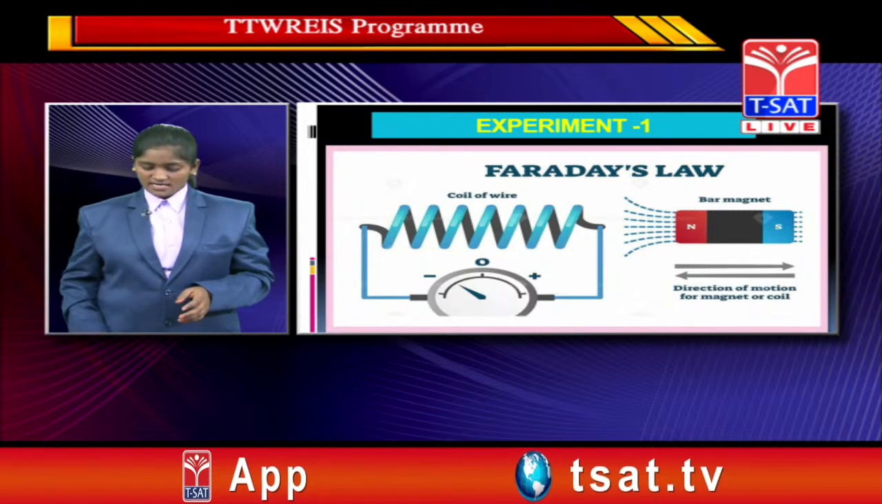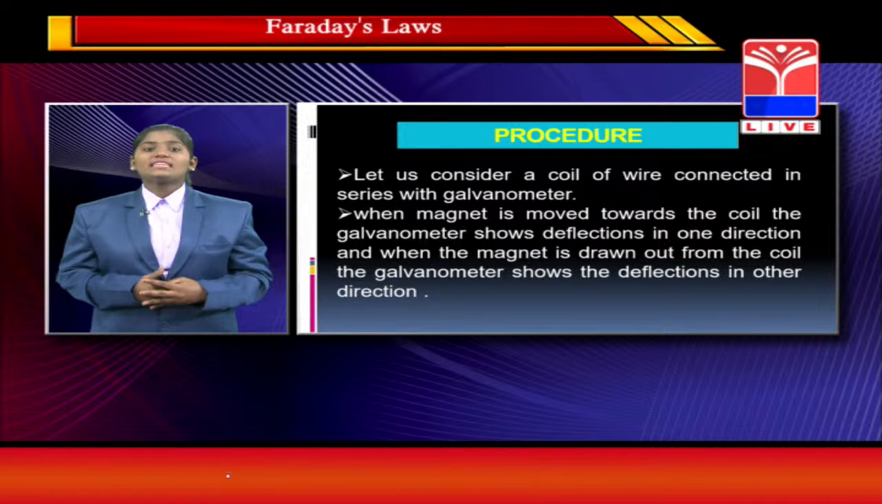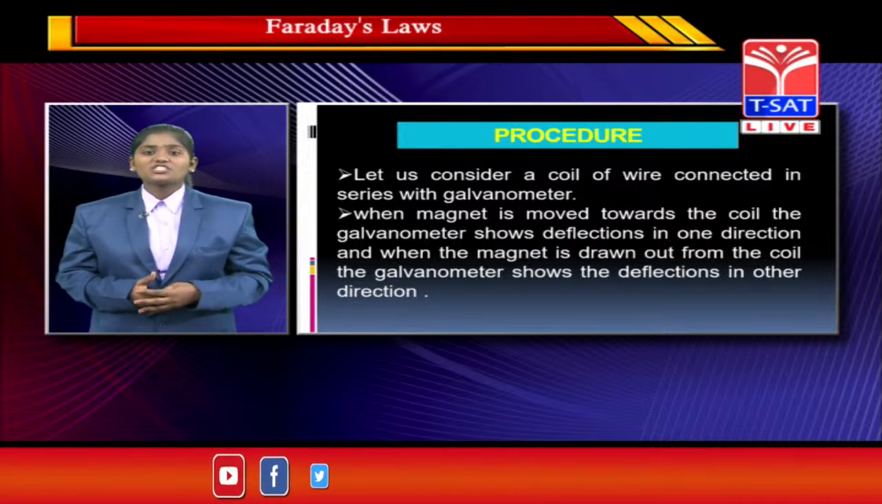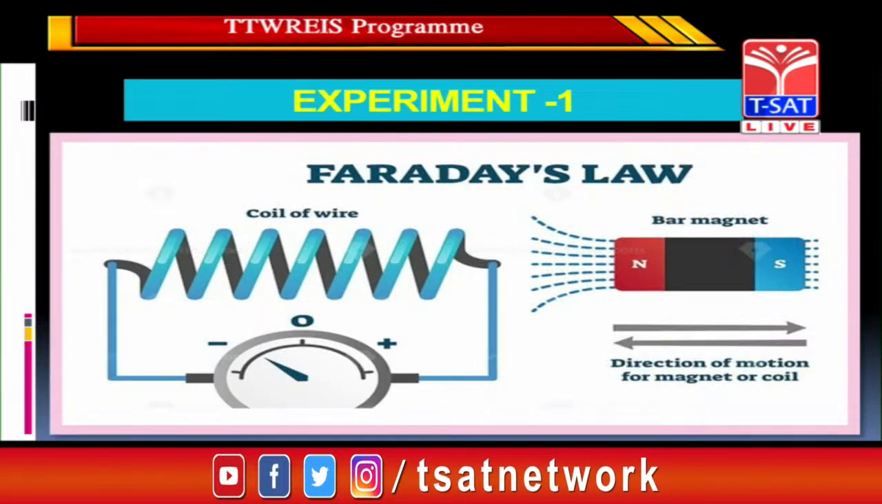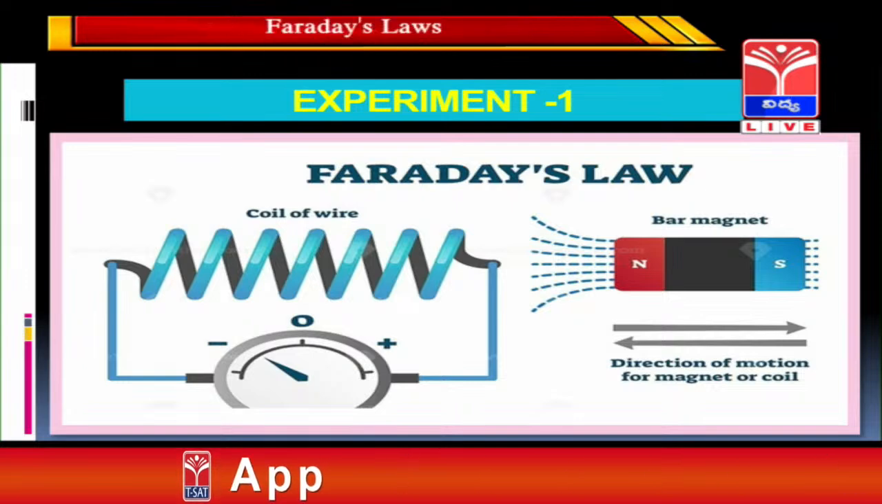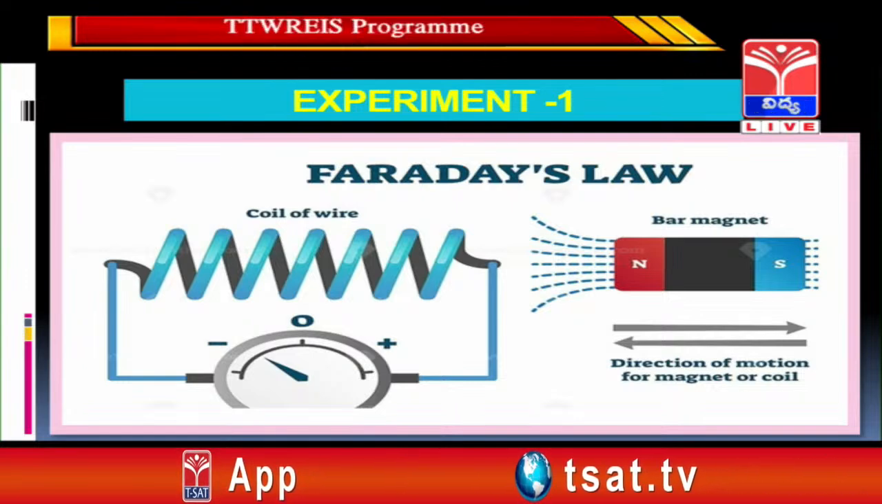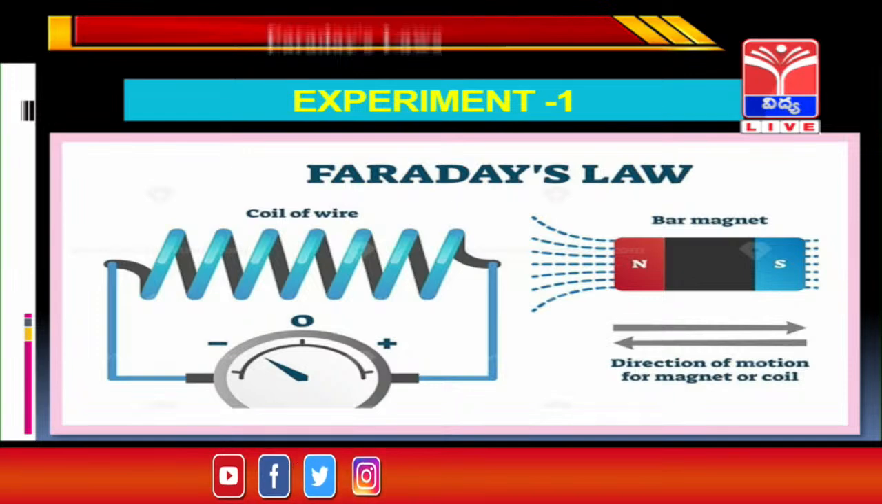Let us consider a magnet. When the magnet is moved towards the coil, the galvanometer shows deflection in one direction. It means, if the magnet is inserted in the coil, when the magnet is brought near to the coil and placed in the coil, then the galvanometer starts to show deflections, first in one direction.